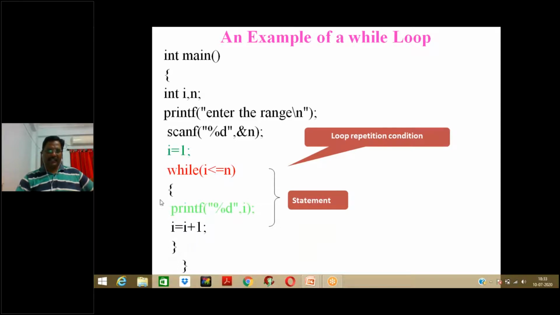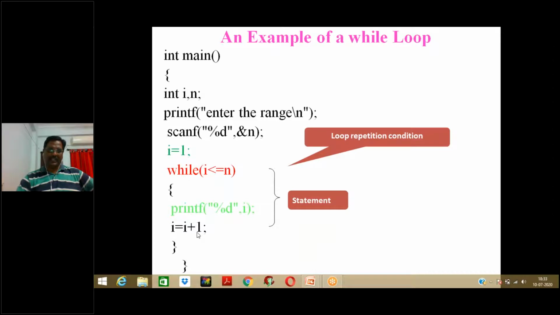Then check the condition once again. i has been incremented. Initially i is 1, then it was incremented in the body itself, so it is 2 now. 2 is less than 3, true. Again it will print that value. 1 was already printed and 2 is printed now. Then i is incremented once again, to 3. So execute the body once again and check the condition. 3 is less than or equal to 3, yes, true. Again print the i value. So the output is 1, 2, 3.